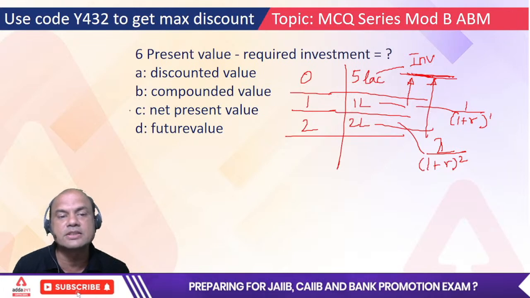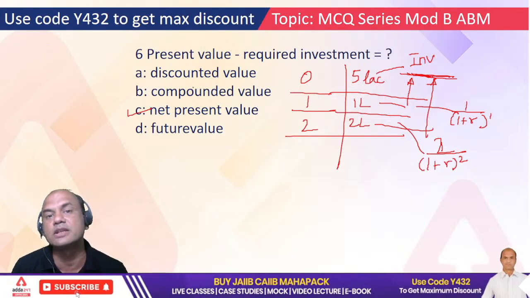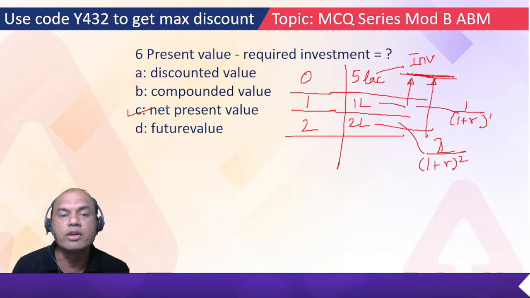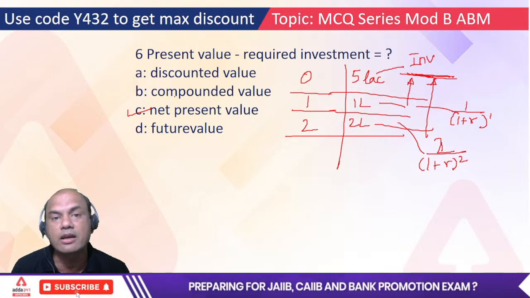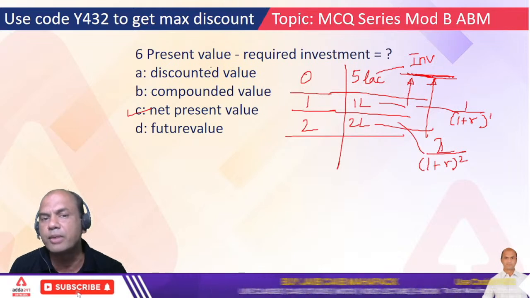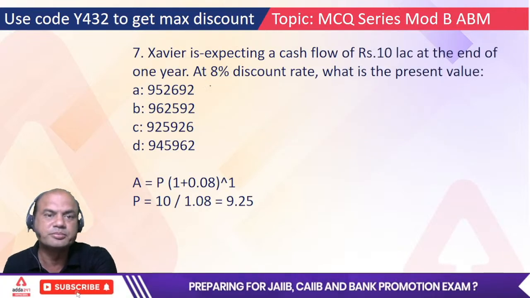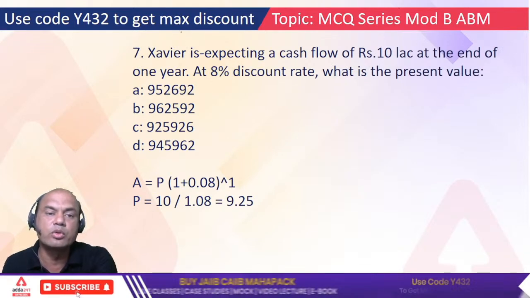You had studied this in JAIIB, right? NPV, net present value. You had studied two components over here: one was NPV, second was IRR, internal rate of return. We'll be doing the same in our batches also again for CAIIB. So that's why I say join these batches. Now we'll come to the two numericals.